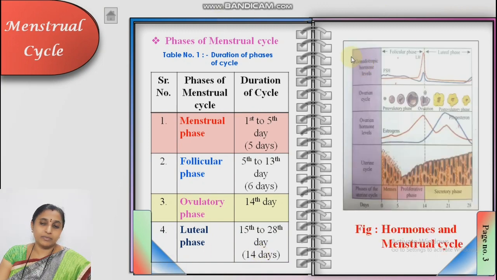This is the diagram of the hormones and the menstrual cycle. This diagram is also in the board textbook. The first 5 days are the menstrual phase or bleeding phase. Days 5 to 13 are the proliferative phase or the follicular phase. And only 1 day, the 14th day, is the ovulatory phase. And last, the luteal phase, which is from the 15th to the 28th day, 14 days.